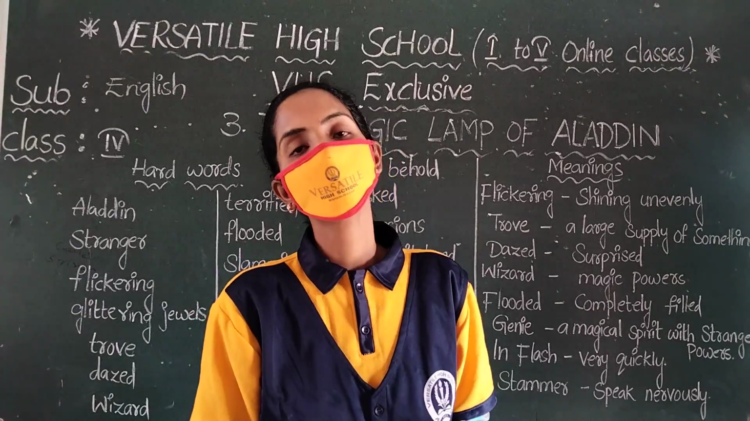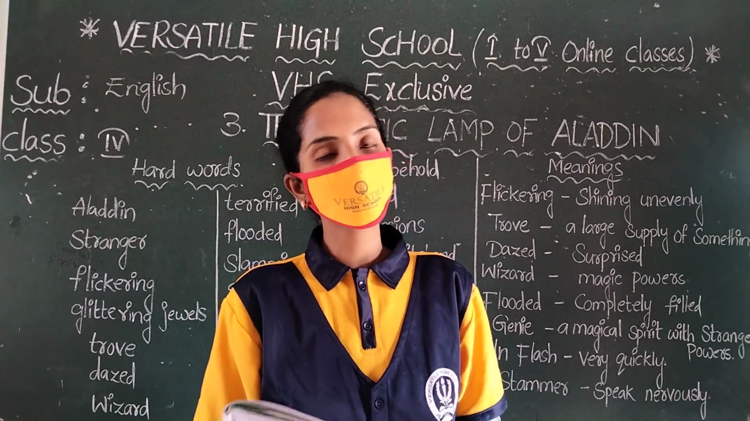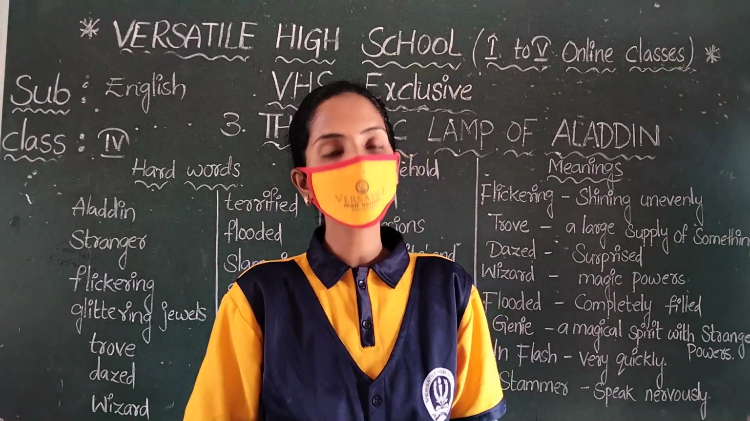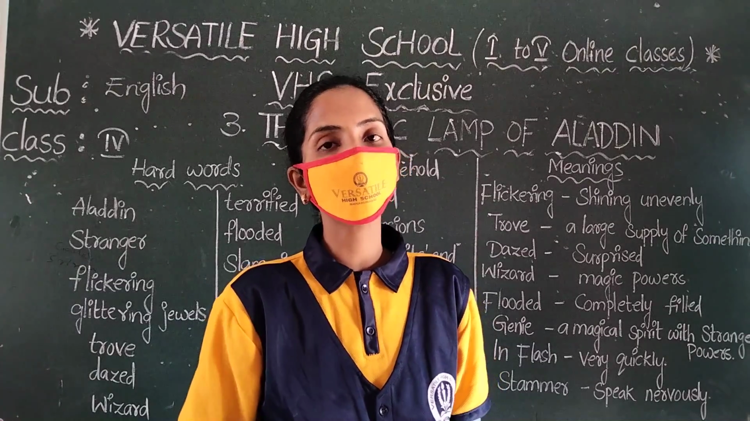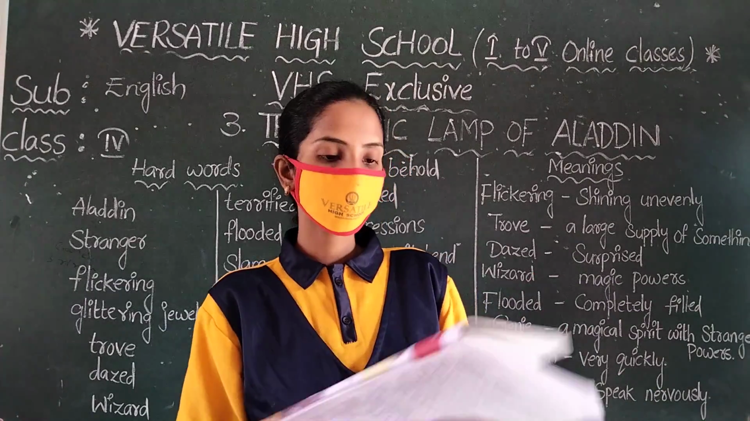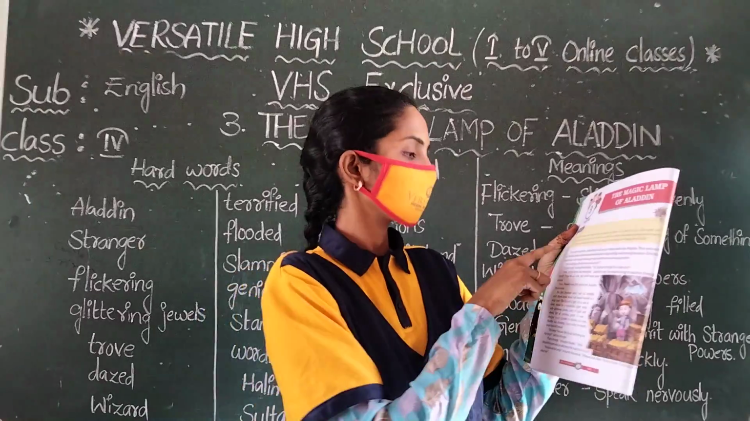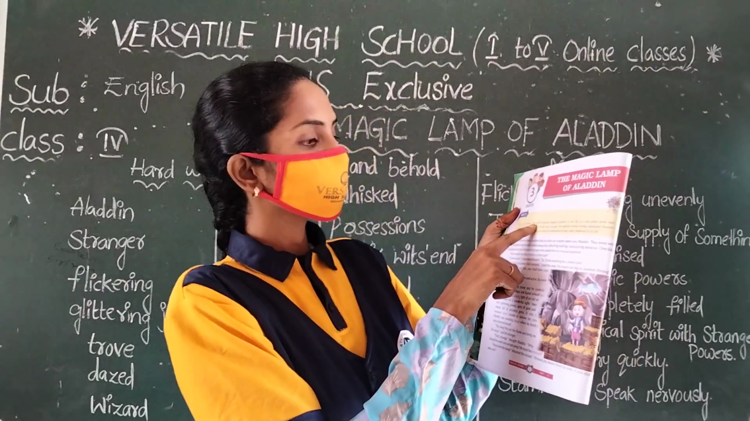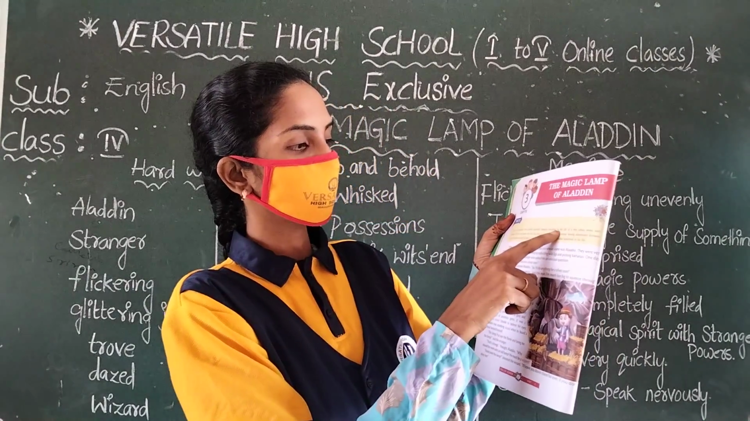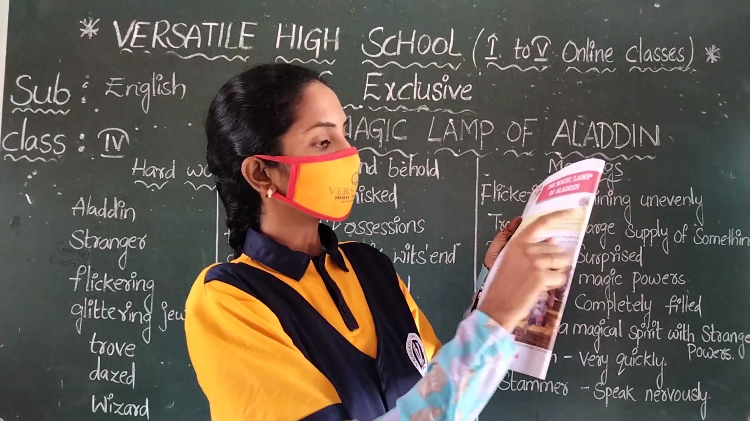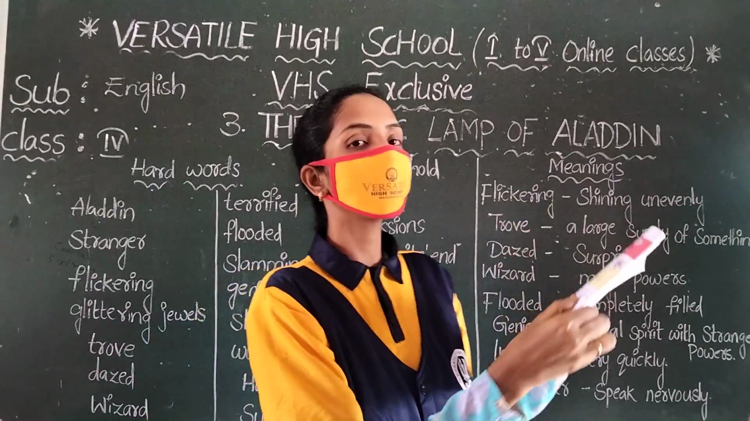A very interesting story is in this third lesson. So what is that third lesson? The Magic Lamp of Aladdin. So what is there in this lesson? Let us see. Look inside. This is an interesting story which describes a magic incident in the life of a boy whose name was Aladdin.